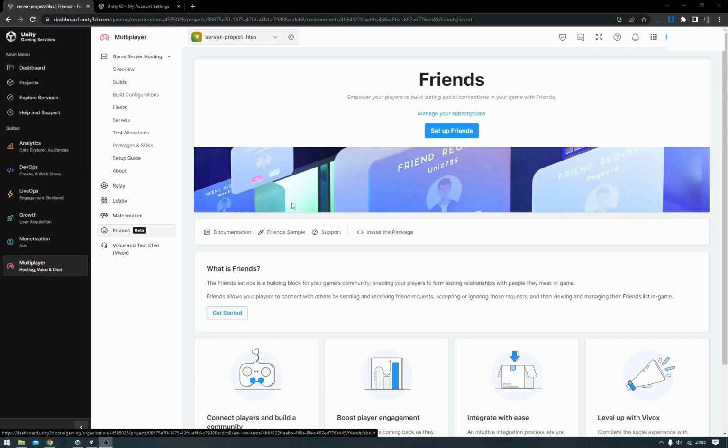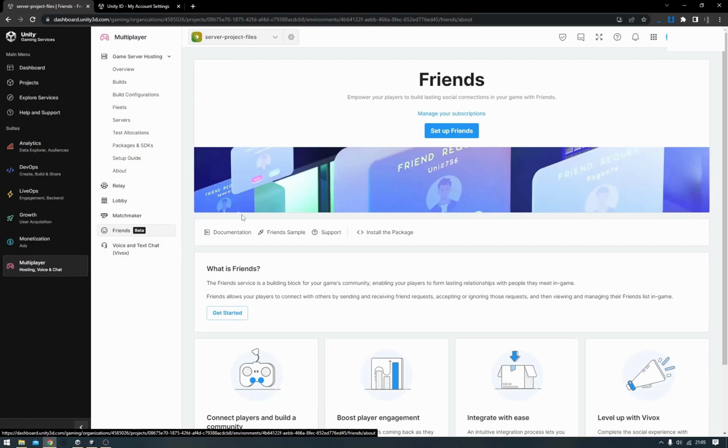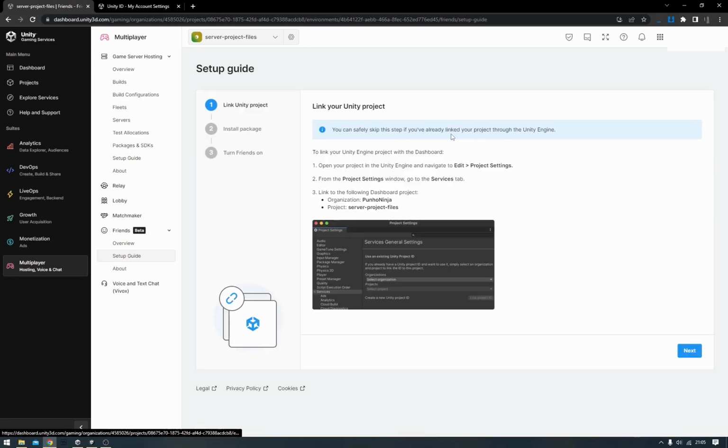Now, this is a very straightforward tutorial, and it's on the Unity dashboard website. So what you just want to do is when you head over to your project inside the Unity dashboard, go ahead to the bottom here and select multiplayer. Now, under multiplayer, you will find the Unity friends beta option, and we just want to select setup friends.